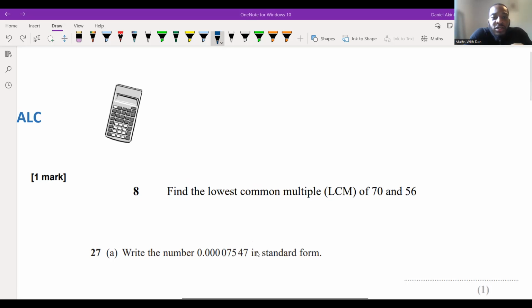Well, for those of us doing question 8, we're going to do question 27A after, yeah? But we're doing question 8 for now, because somebody has given me an answer to the standard form question, so sorry about that. But we're doing question 8, yeah? And I've got a couple of answers, so we'll go through it very, very shortly.